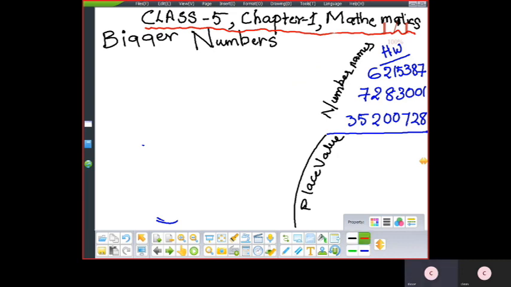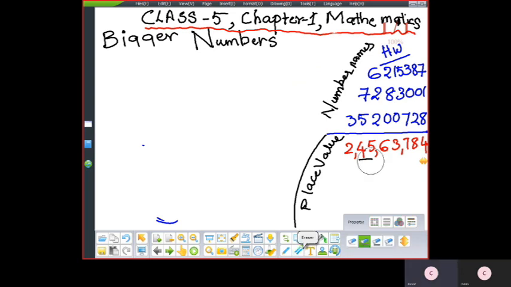What is this number here? 2, 4, 5, 6, 3, 7, 8, 4. What is the number you have to find the place value? 4.